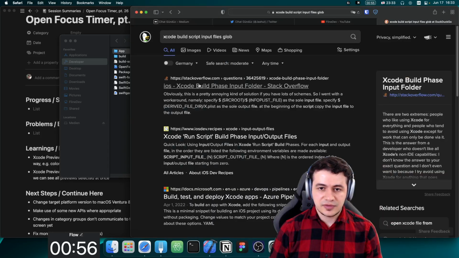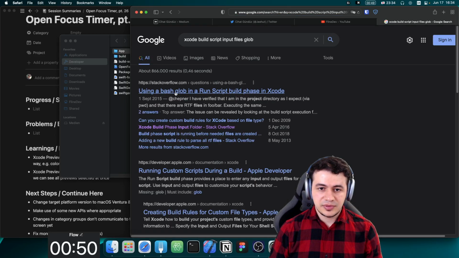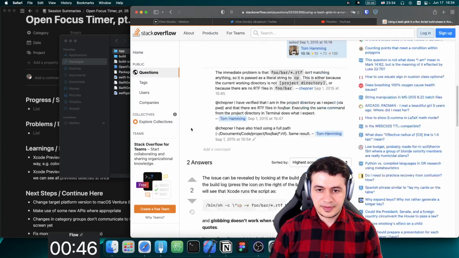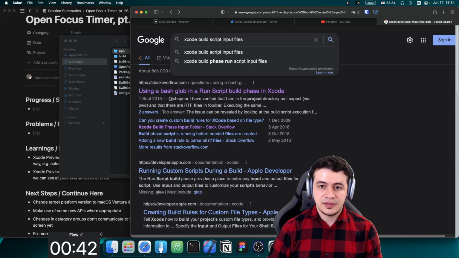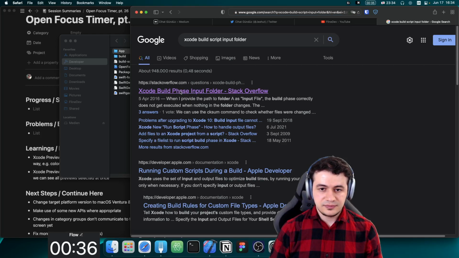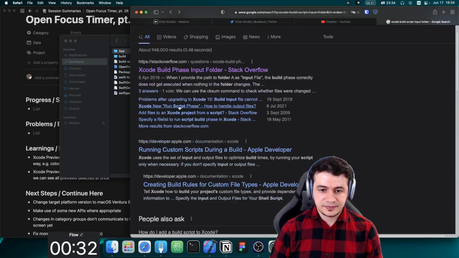I don't want to have this. I want to have Xcode build script for them. Let's search on Google actually. Using a bash glob and run script build phase. Let's remove the glob. I think that's not really needed. Input folder. Let's put input folder. This is the same question.